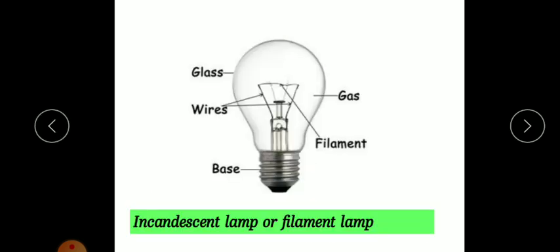So here you can see the incandescent lamp or filament lamp. It is also known as a filament lamp. Here you can see the different parts of the incandescent lamp. They are the glass cover. Inside this glass cover, gases are found, and here is a filament. This filament is made of tungsten. And here you can see the wires, and here you can see the base. So the main part of an incandescent lamp is a tungsten filament.